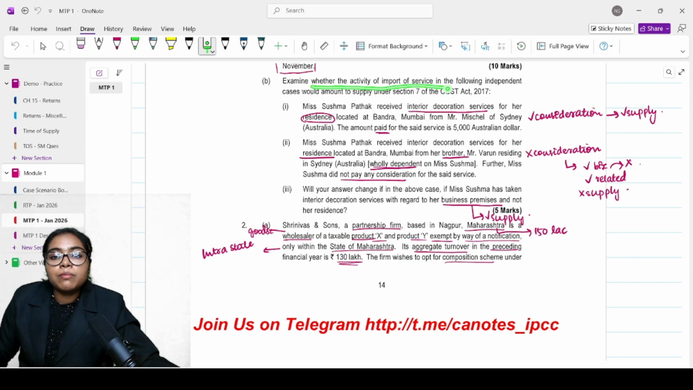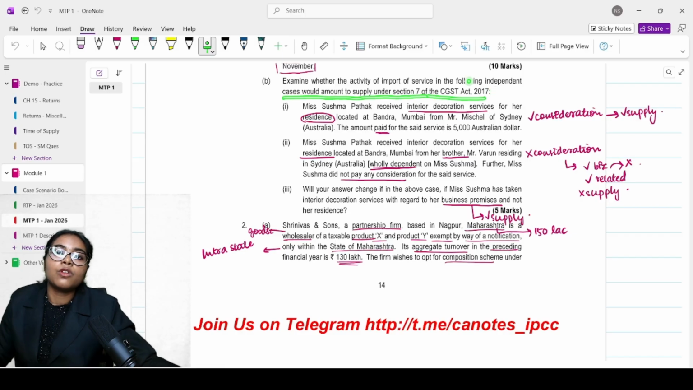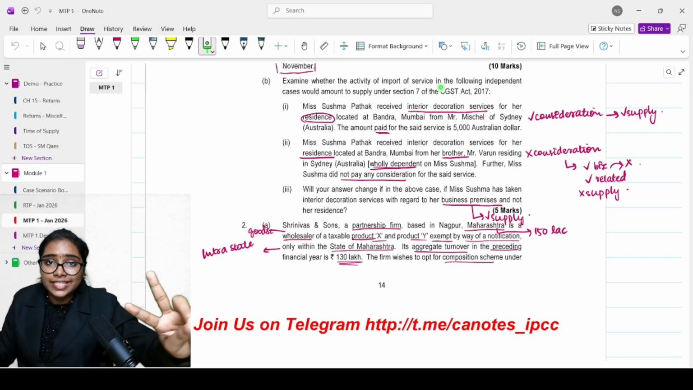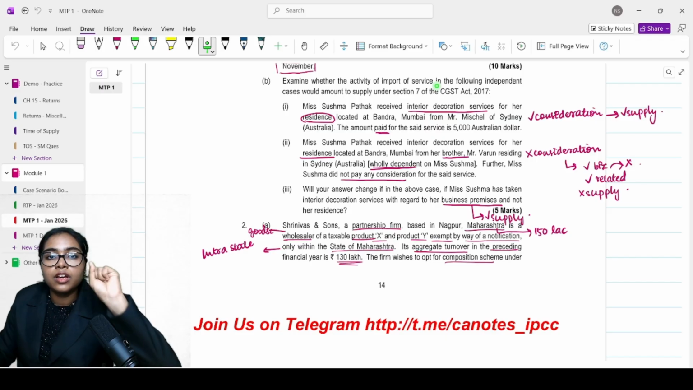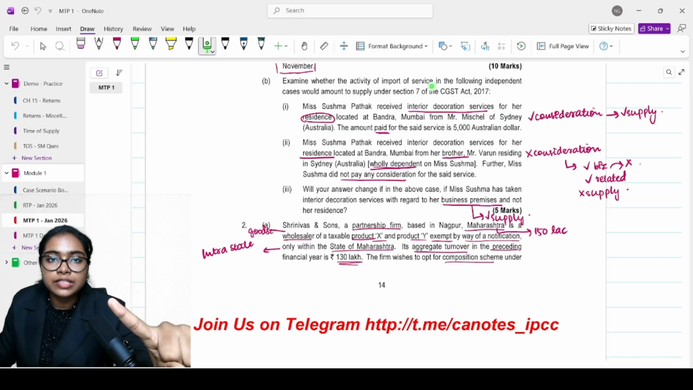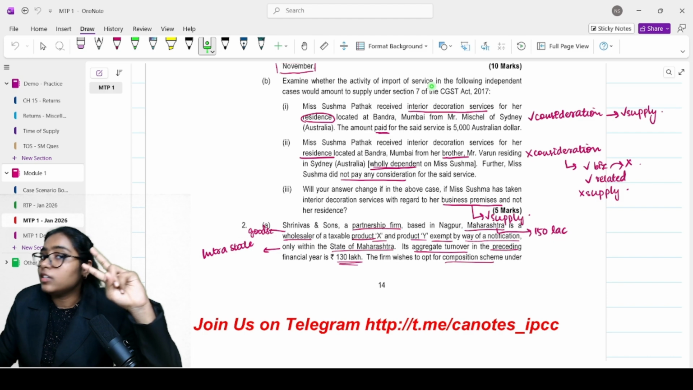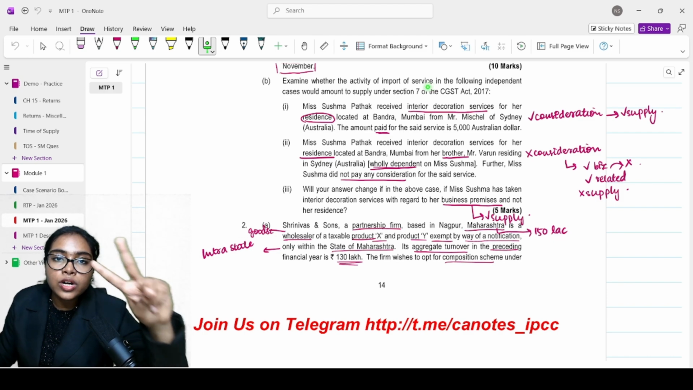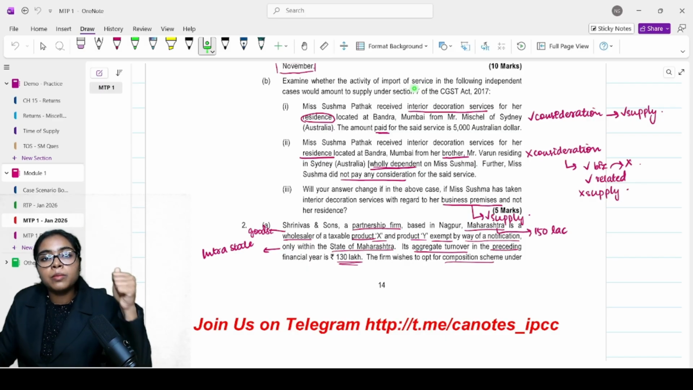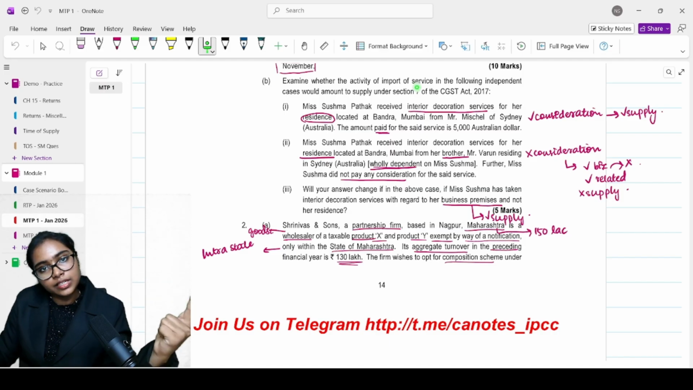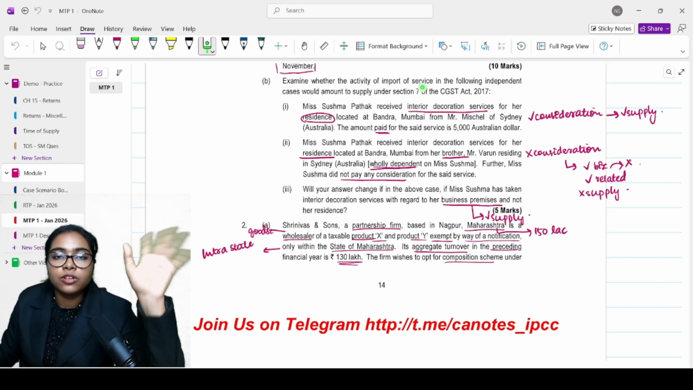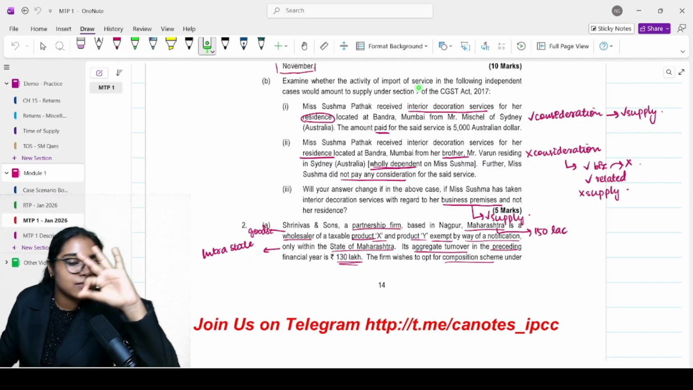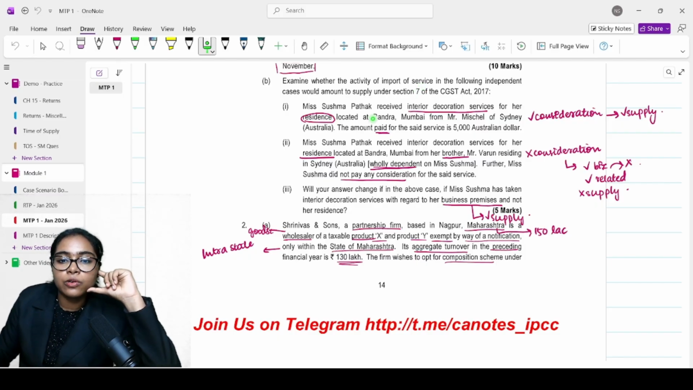Examine whether the activity of import of service in the following independent cases would amount to supply under section 7. When I am talking about import of service, I have already said this in one of the case scenarios. Does it have consideration? If the answer is yes, it is always a supply. If it doesn't involve consideration, then two conditions must be satisfied. What are they? It should be between related persons, and second, it should be in the course of furtherance of business. If both these conditions are satisfied, go ahead and classify it as supply. Otherwise, not a supply.